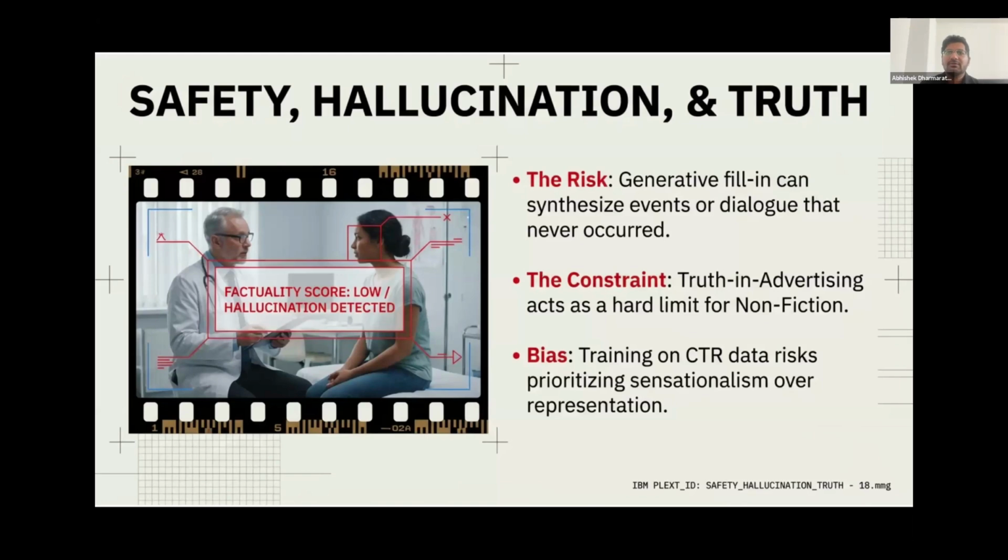Therefore, strict factuality constraints must serve as a hard, unbreakable limit, especially when generating trailers for sensitive non-fiction documentaries or critical healthcare contexts. Furthermore, because these models train heavily on click through engagement data, we must actively monitor them for bias to prevent AI from prioritizing cheap sensationalism or outliers over a fair representation of the actual story content.